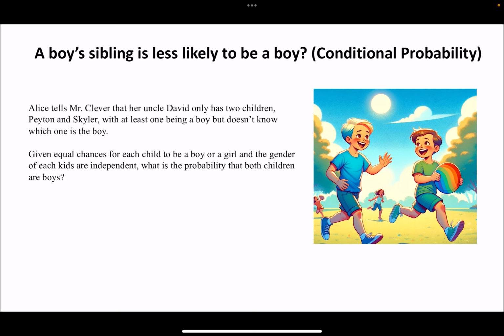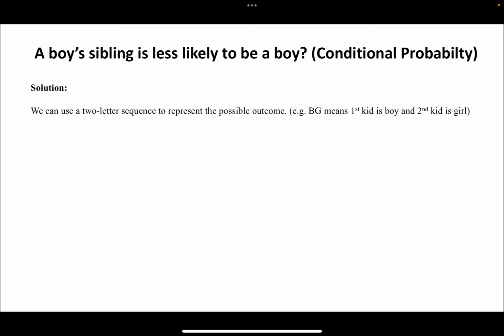I think we can easily think in this manner: given that there's already one kid who is a boy, if the other kid is a boy, then both of them are boys. And given that we have equal chance for each kid to be a boy or girl and the genders are independent, it is easily concluded that the probability of both kids being boys is 1/2. But this answer is actually wrong. If you want to think about it, you probably want to pause the video. Next, I'm going to go through the correct solution with you.